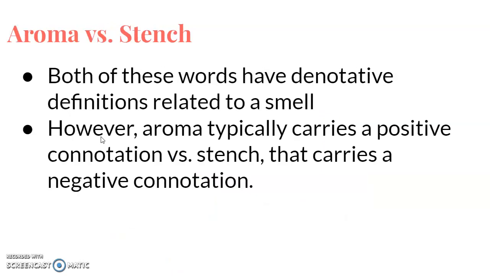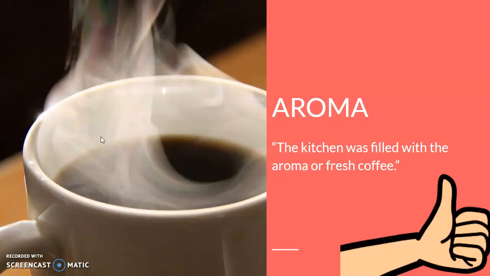We've got the two words aroma and stench. Both of these words have a denotative definition that's related to a smell. But aroma is typically going to be something that is positive, something you want to smell, like a great cup of coffee. But stench is going to be something that's more negative. That's going to be burnt toast or garlic or something like that, something you're not as happy about.